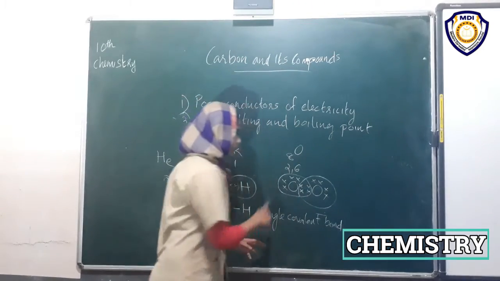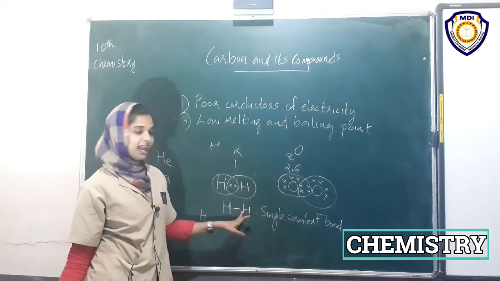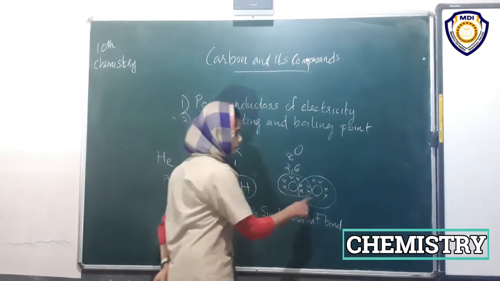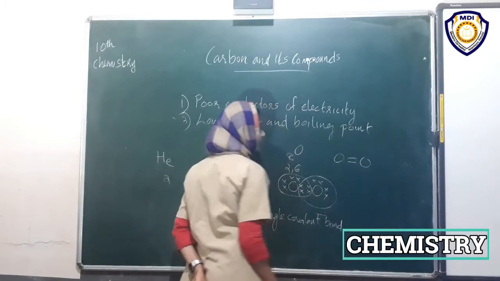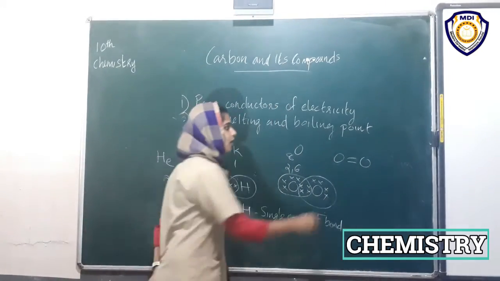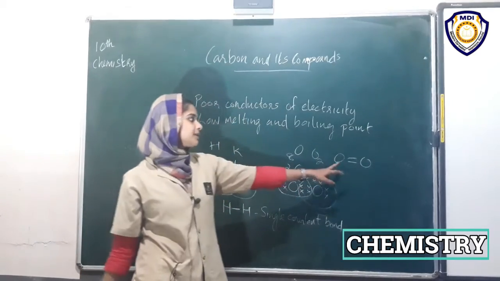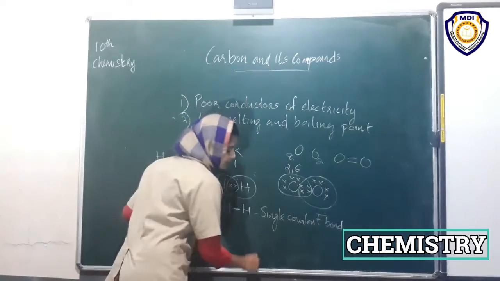We have already said that one pair of electrons is represented by a line and it is called a single covalent bond. Here the two pairs of electrons are represented by two lines. O2 is represented as O double bond O, and it is called a what?